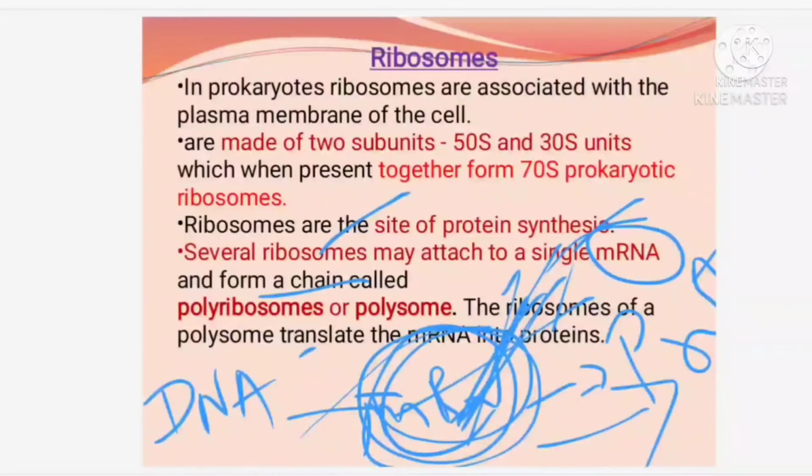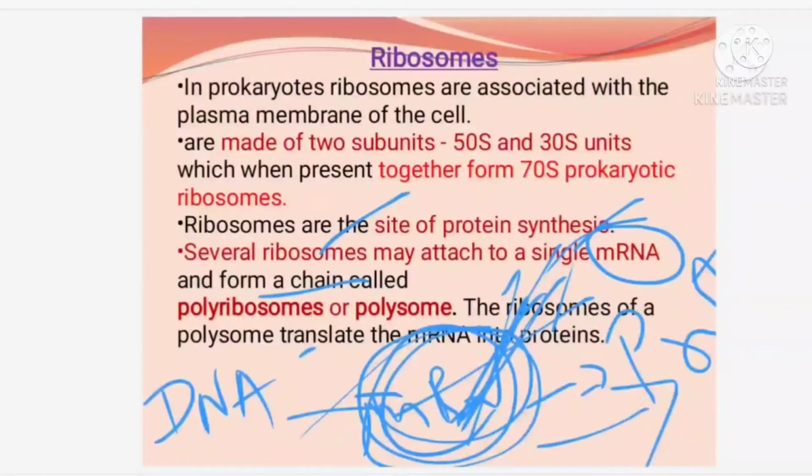They help in protein synthesis. But how? If the question is asked, then you have to say that the ribosomes come in contact with the mRNA after transcription, and thereafter help in the formation of polyribosomes, which help in the translation process to convert it into protein. Since they are involved in the translation process, we signify them as protein making or synthesizing units.